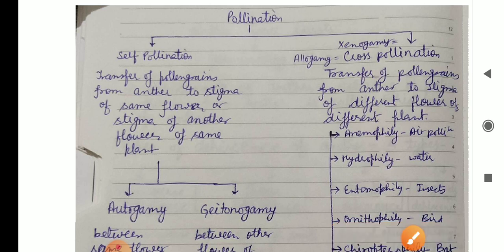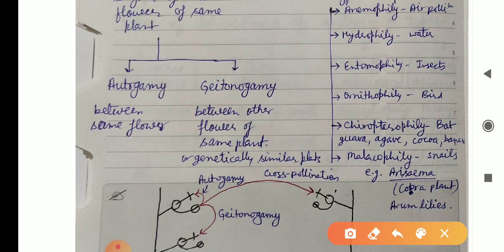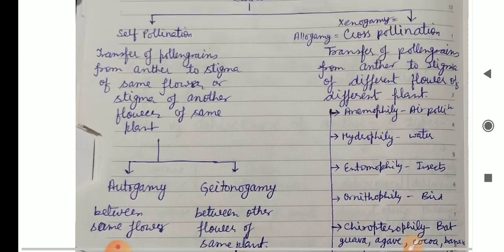We will discuss this in detail later: anemophily, air pollination; hydrophily, water pollination; entomophily, insect pollination; ornithophily, bird pollination, where pollination takes place by birds. Chiropterophily, bat pollination, as in guava, agave, cocoa, banana. Malacophily, pollination by snails, as in arum lilies. We will discuss this later.